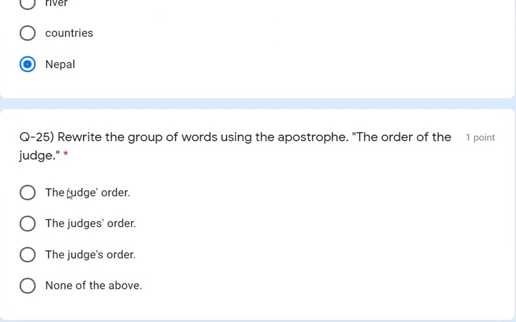And the last one is: rewrite the group of words using the apostrophe, the order of the judge. You need to rewrite it. Which one is the correct? The judge does not end with S, so we need to write apostrophe and S. So the judge, then apostrophe, then S, and order. So the correct answer is the judge's order. That is the right answer. So let's see the score now. Okay.